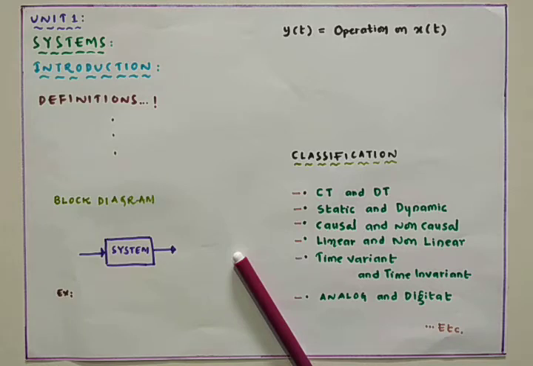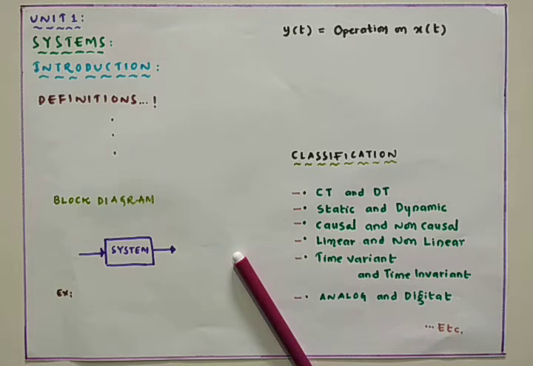The system is a physical device which processes the input signal, and it is going to accomplish one particular function, that is, it is going to give a new type of signal. If we take the example of the electrical motor, it accepts an electrical signal, and the output is mechanical work, so it processes the input signal and delivers a new signal, that is mechanical work. So the definition is very simple.